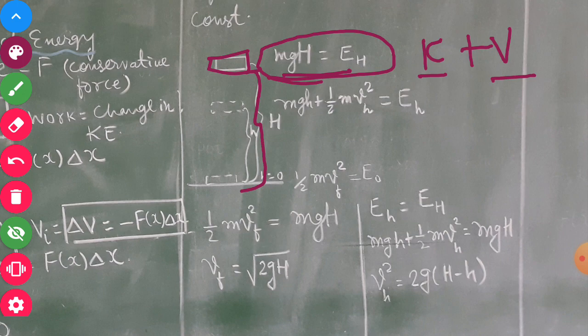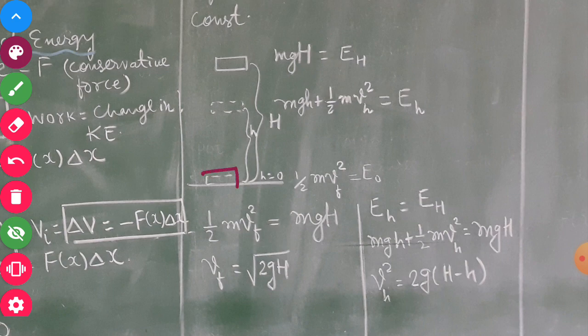Now when you release it, what will happen? Say it goes to the ground. At the point when it is just about to hit the ground, the total energy at zero height, E0, is in the form of kinetic energy, one half m Vf squared, where Vf is the final velocity.